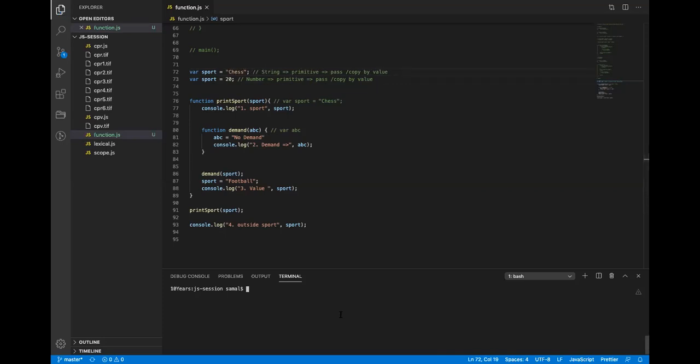What will be the output? It's 20. No demand football and 20. Okay, clear hai? Yes, sir.